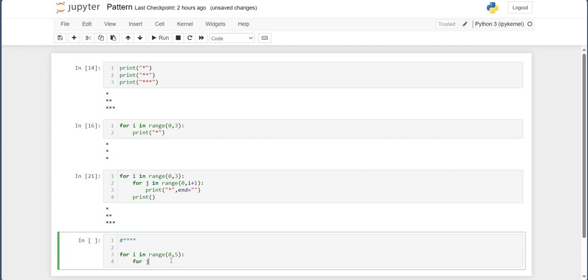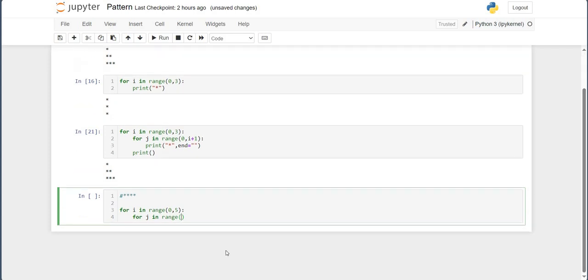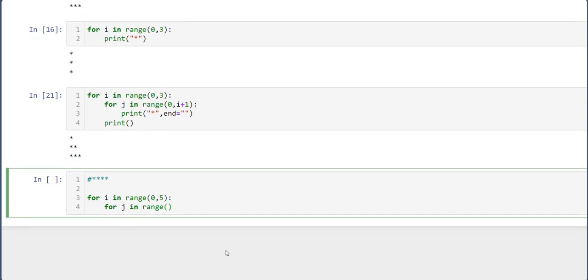Now for J in range. Now in the first row I have four stars. So I require four values. My range is 0 to 5. Now if I start from 5, how will it go?